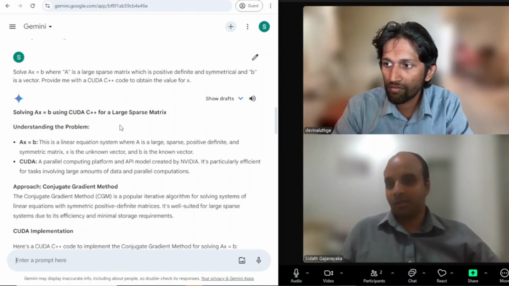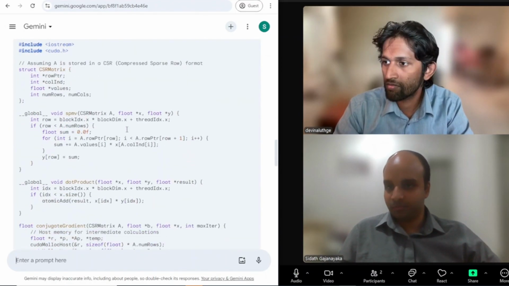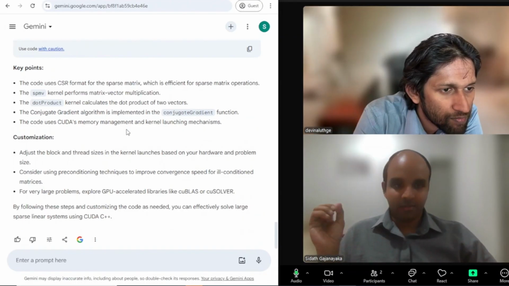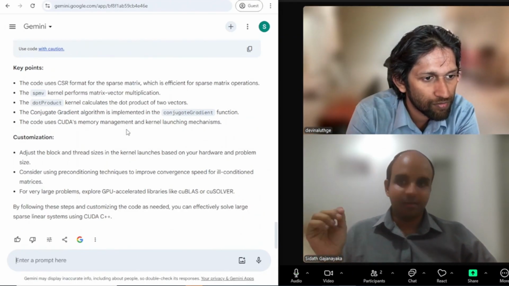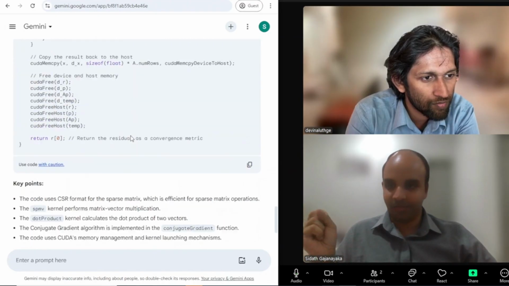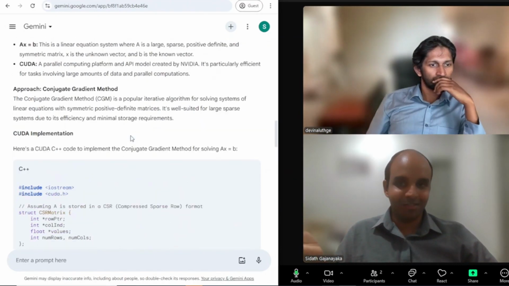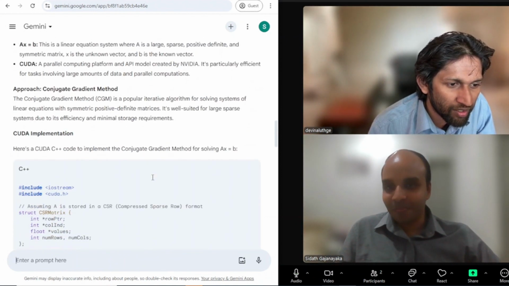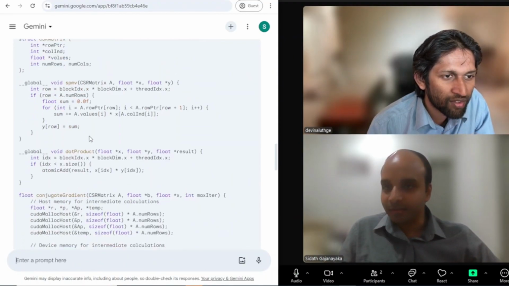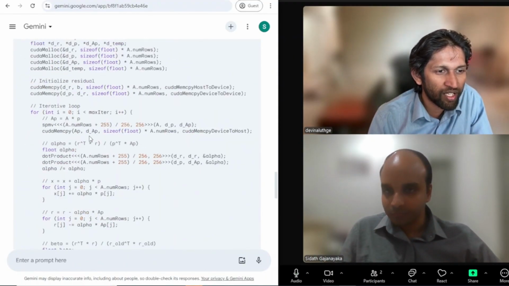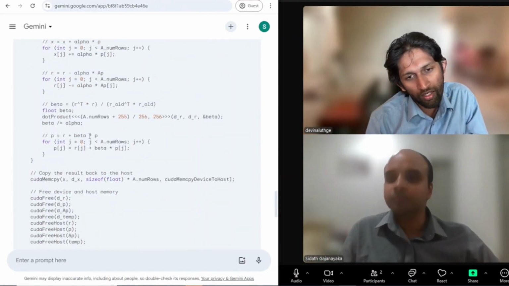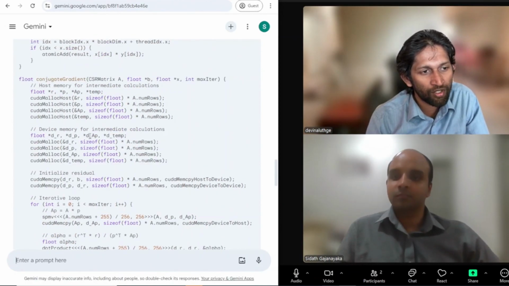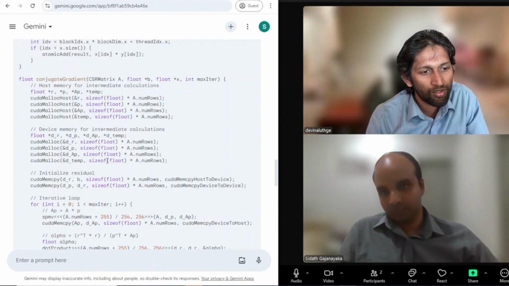So here also we can see pretty much a good explanation, and one very important distinction here is it was very fast, way faster than ChatGPT in this case. So I think Gemini probably is better at doing coding. Well, it should be, right? But the problem is they don't retrieve the required libraries. Only has CUDA.h. It seems that they are creating their own kernel. So the kernel is the function which you generate in the GPU.